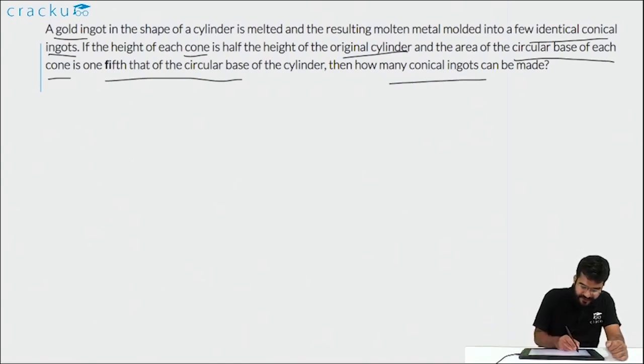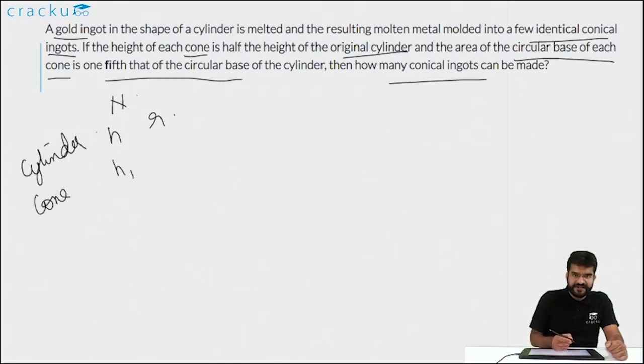So let us assume that the required number is n. Let us also assume that the height of the original cylinder is h and the radius of the original cylinder is r. Now for the cone, let us assume that the height of each of the identical cones is h1 and the radius of each of the identical cones is r1.